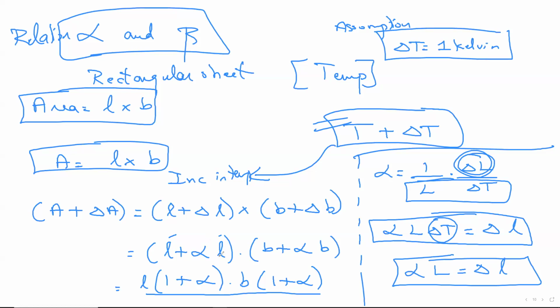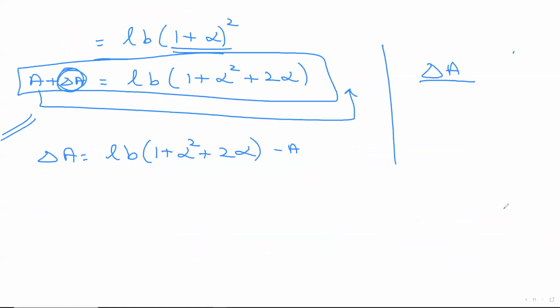Like converted in terms of alpha L, alpha B, got it. I took common. I got whatever plus alpha the whole square. I expanded it. I told you to find the value of delta A, so keep the delta A as it is. Send the A to the other side. It became minus A. Now, again, continue. Delta A as it is.